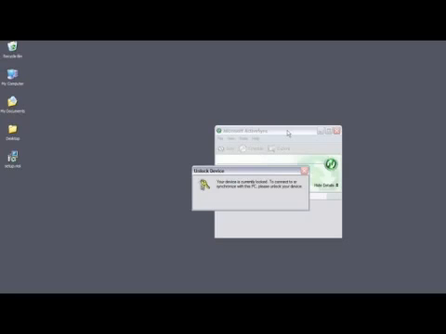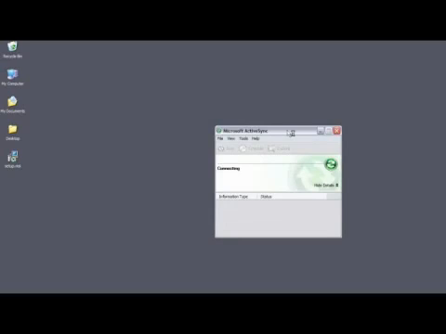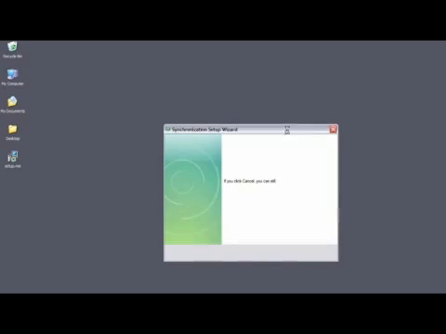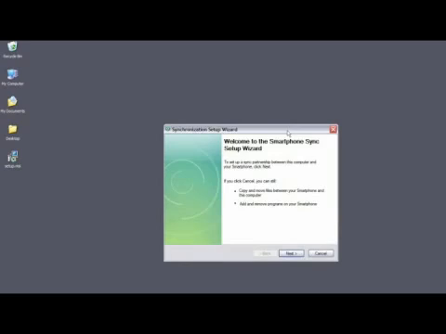If your phone is locked, you'll get a message saying that your device is currently locked. Simply unlock it by typing in your password on your PDA. And you'll see now that Microsoft ActiveSync will launch the Smartphone Sync Setup Wizard. You can simply click on Next.